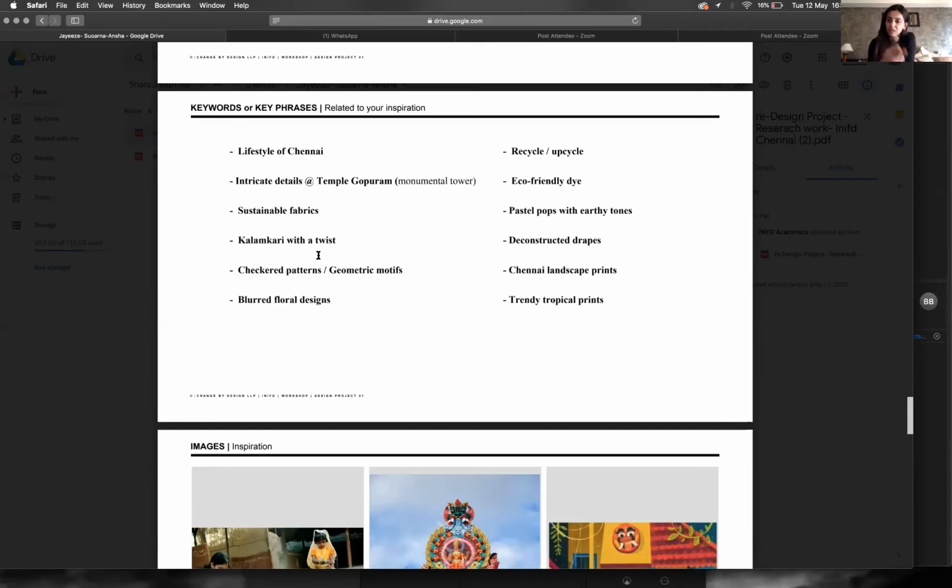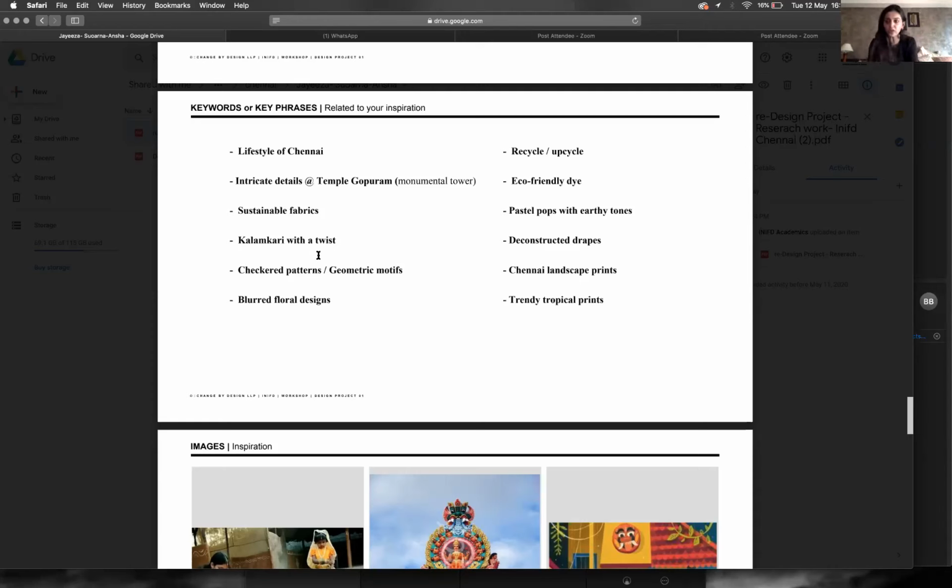So you need to rectify that. I know in your images you've got the lifestyle and those things. But when you come to these key phrases now, I want you all to really focus. Narrow it down and only have things that are required to be here. Recycle, upcycle could be a key phrase, but I still don't know where you got it from. It's almost like, everyone needs to recycle, upcycle, so we will recycle, upcycle.